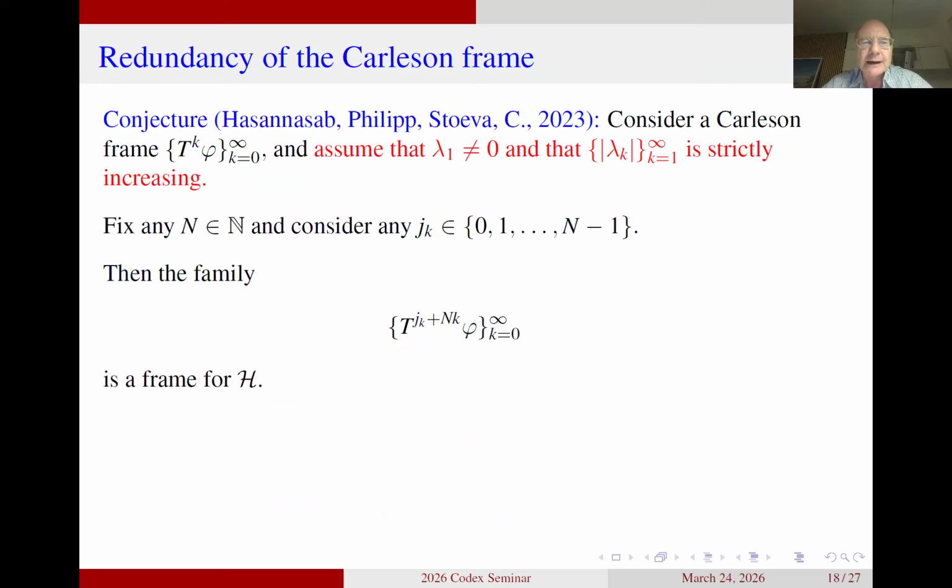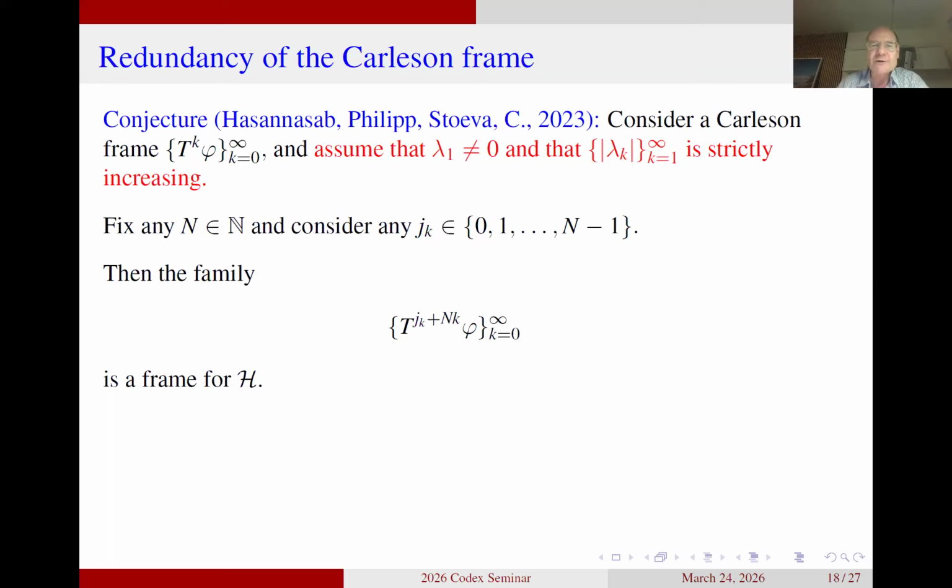The way the conjecture is phrased is very similar to what you've seen before. It's again that we fix an arbitrary value for capital N, but now we consider not a j, but a j that depends on what k we are looking at. So j_k is something between 0 and N minus 1, and then the conjecture says that T to the power j_k plus capital N k acting on phi is a frame.